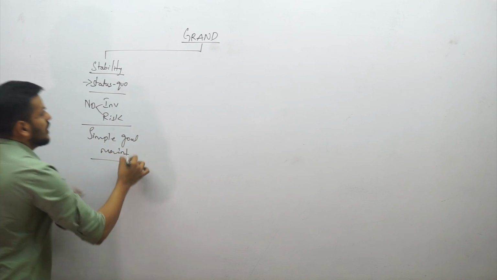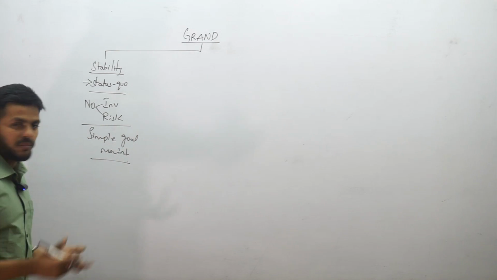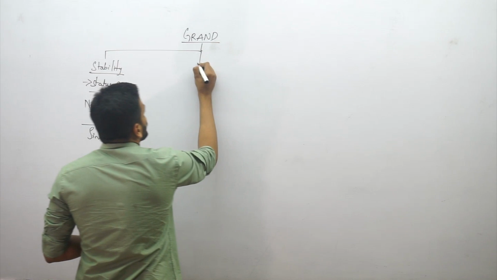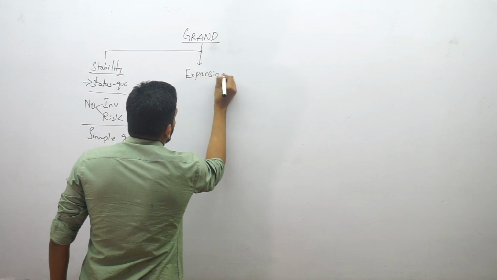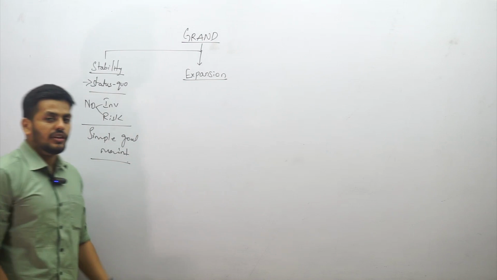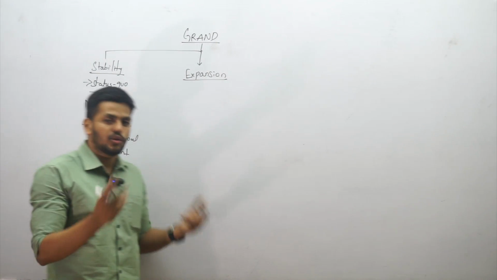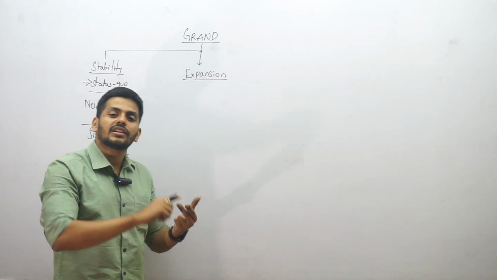No big doing of anything, or spending money or shelling out something. But when it comes to expansion, this is the most important grand strategy, right? In Glueck and Jauch, if you looked at it, their ways of expansion are two of those. What is that? Diversification and mergers and acquisition, right?